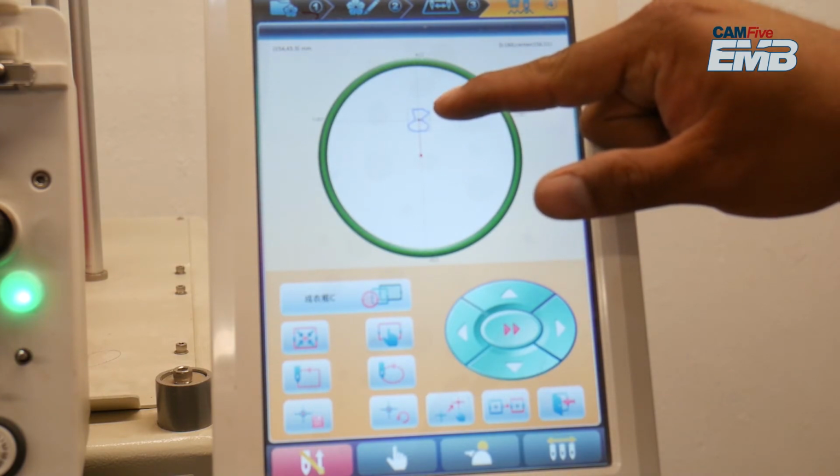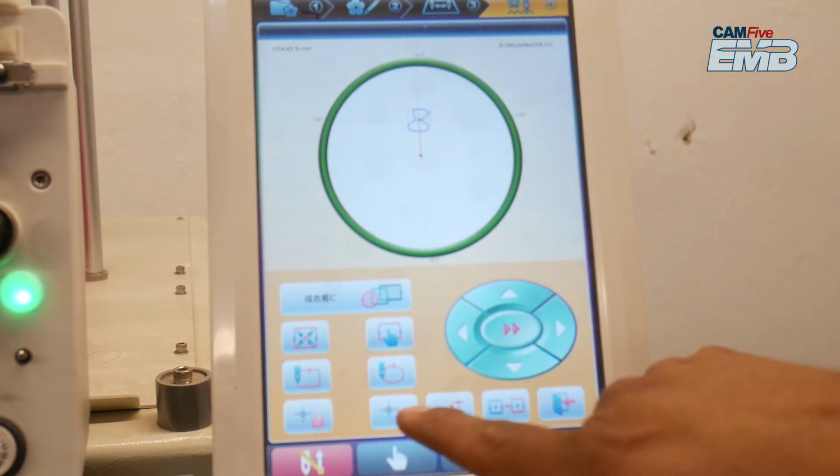Start the front embroidery, selecting the icon located in the lower right corner.